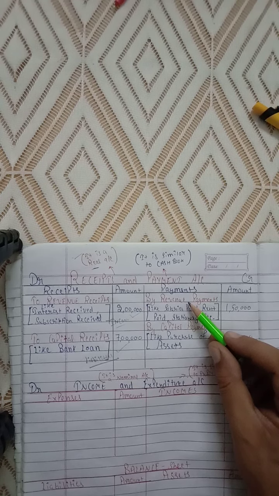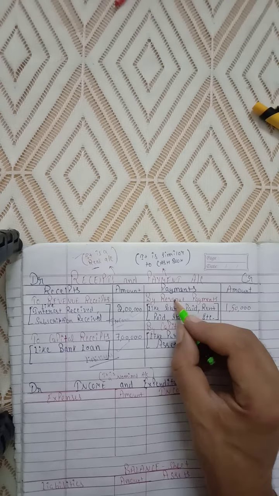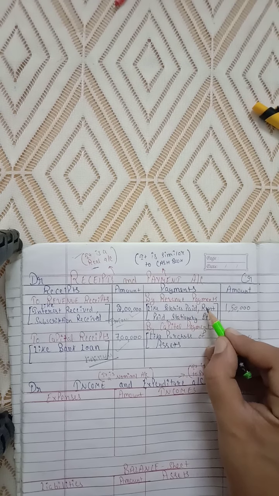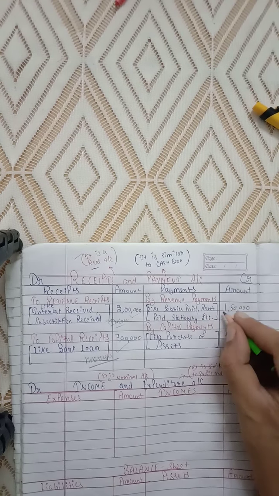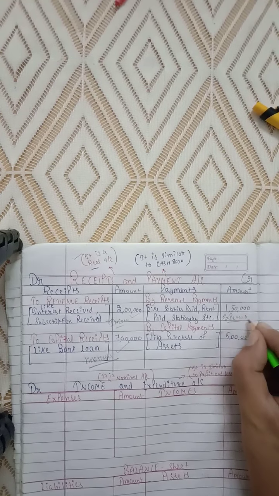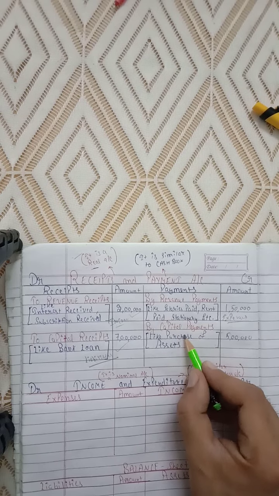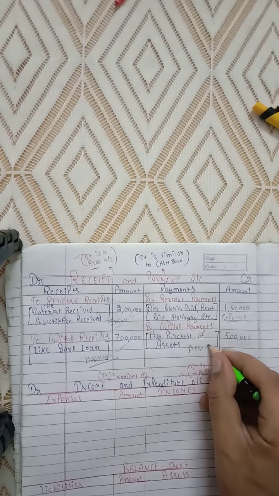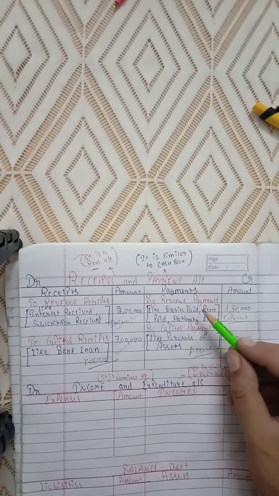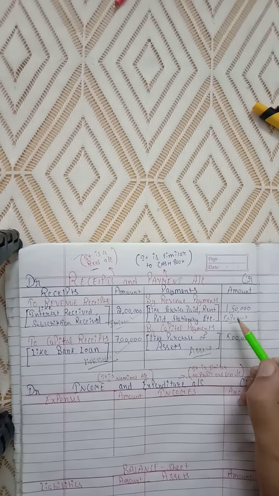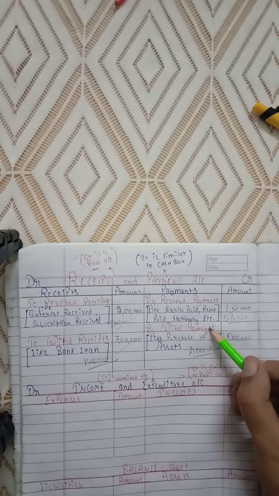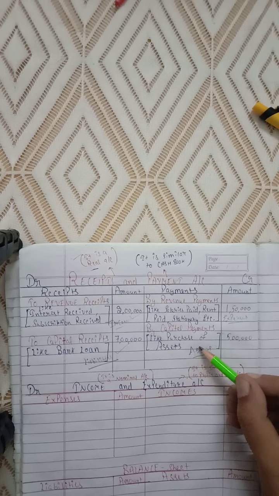Now come on payment side. Payment will be either revenue payment or capital payment. Revenue payment, if you see examples carefully, salaries paid, rent paid, stationery expenses. Actually, revenue payments are your expenses, right? And capital payment, like purchase of asset, these are in actual your assets, right? So if revenue payment is there, it actually means an expense. If capital payment is there, it actually means your asset.